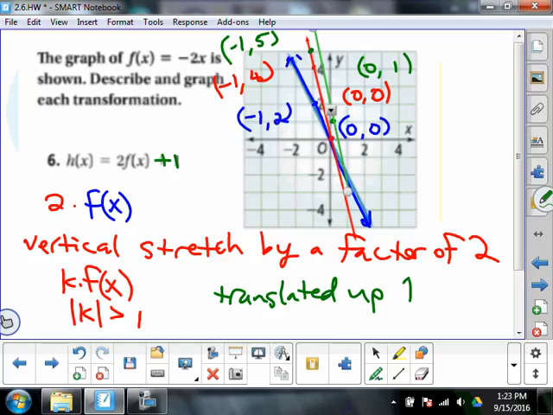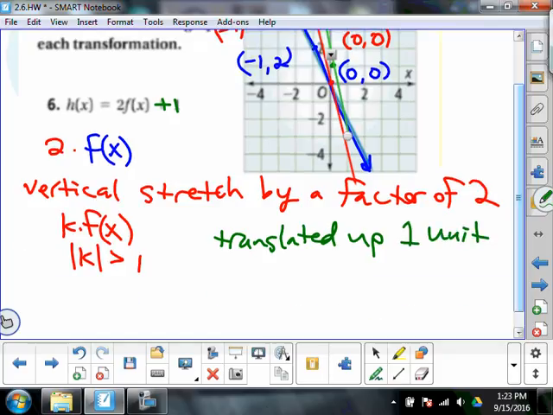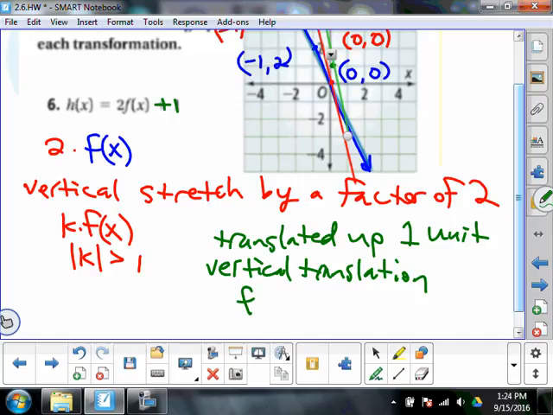up 1 unit. Translating the graph up a unit is actually called a vertical translation. If I take f of x and add some number k to it, that's going to be a vertical translation up k units, assuming k is positive. Well, translation, you didn't mention that before. So let's think. Types of transformations. Stretch and compression, that's one type.